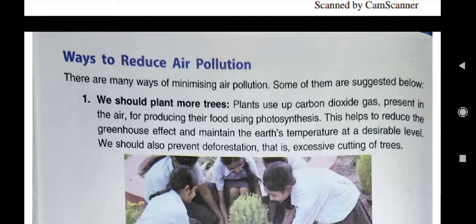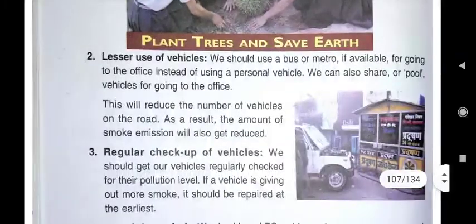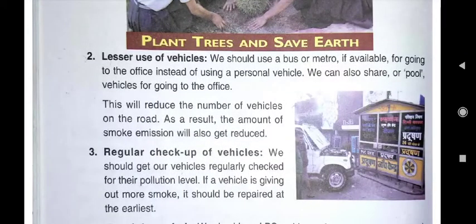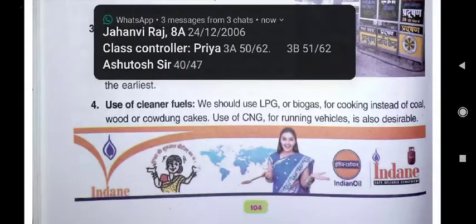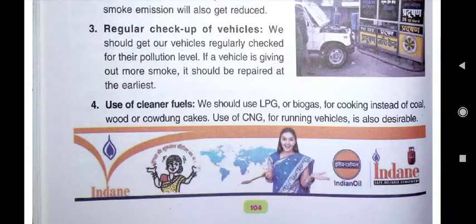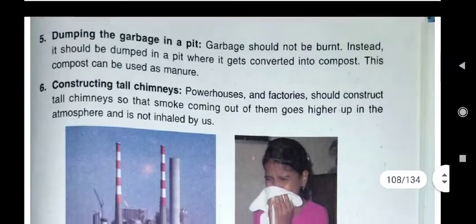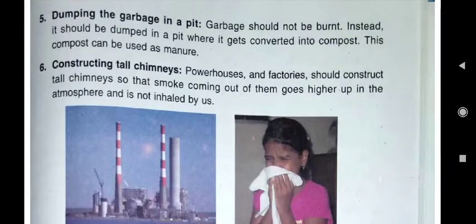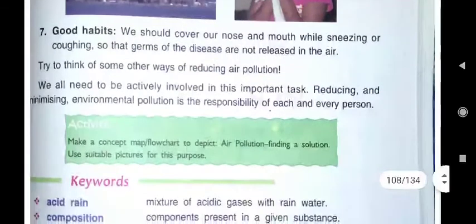There are various ways given here how we can reduce air pollution. First one is given: we should plant more and more trees. Then we should use vehicles less. Then regular checkup of vehicles should be there. Then use of cleaner fuels should be there. We should dump the garbage in a pit. Then we should construct tall chimneys in the factories, and always we should adopt good habits.